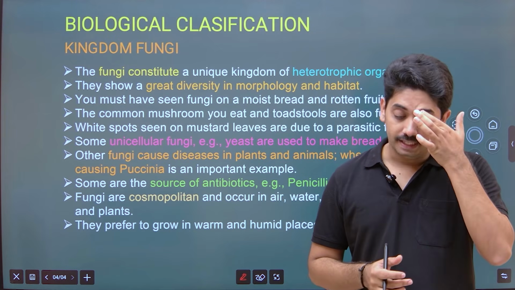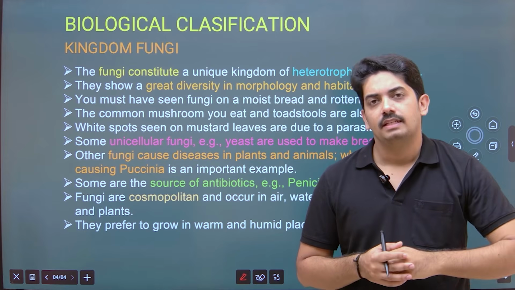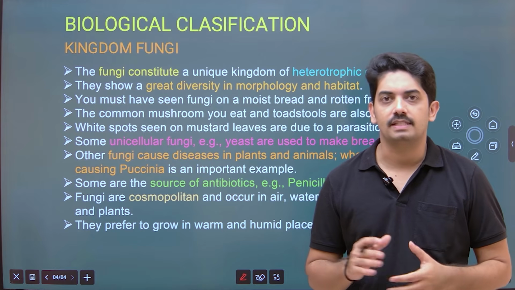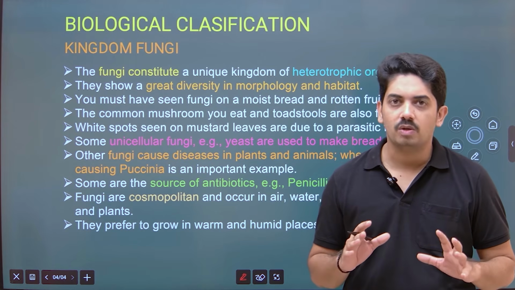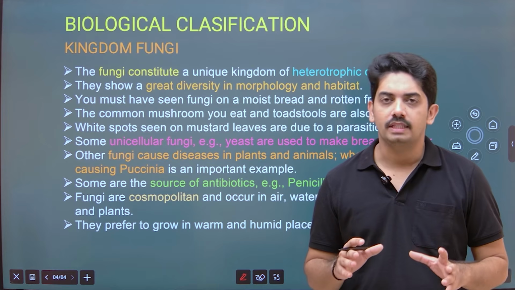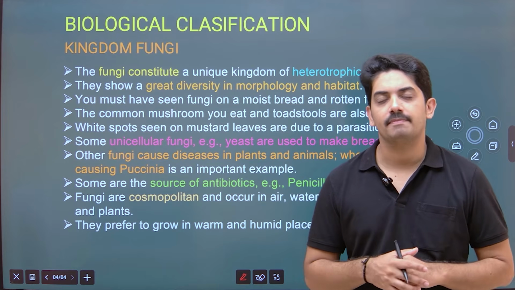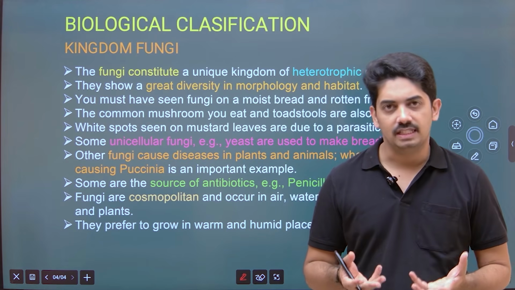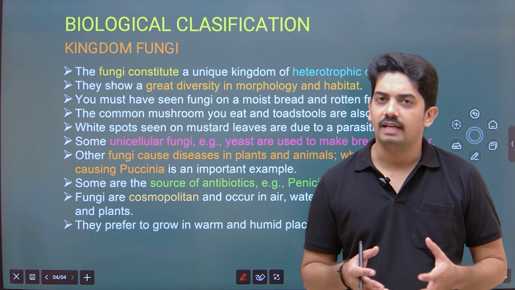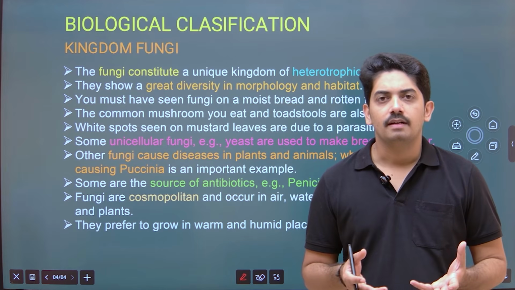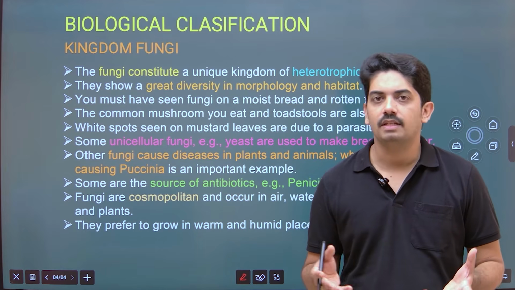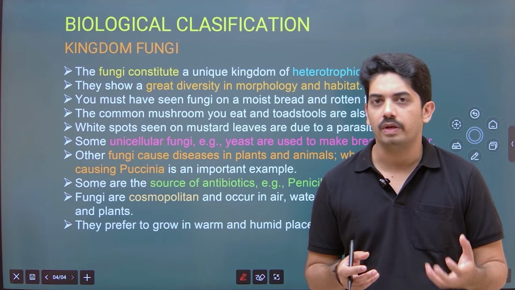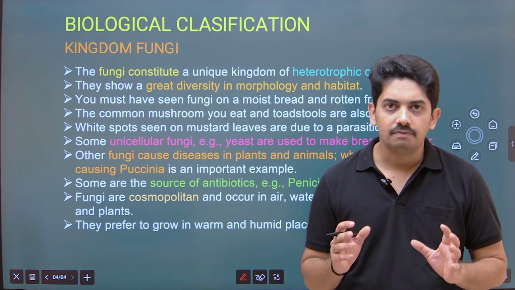See, kingdom fungi, it's very common. Wherever we go, we observe certain types of fungus. In rainy season, it's very common. They usually grow in warm and humid places. Okay, so if you place any food like citrus fruit or banana or any type of bread outside for some interval of time, and you observe certain dust-like substances growing on it, it is actually a fungus.